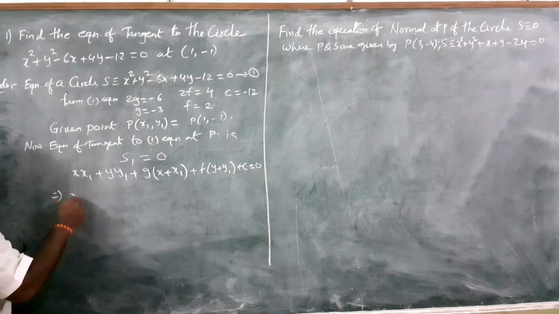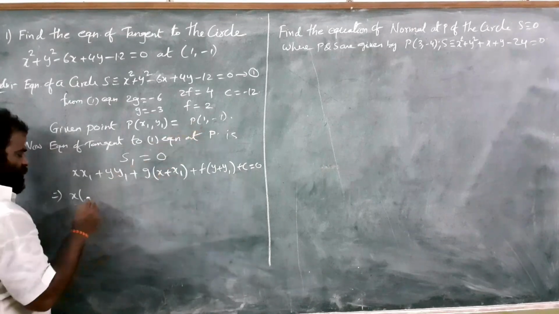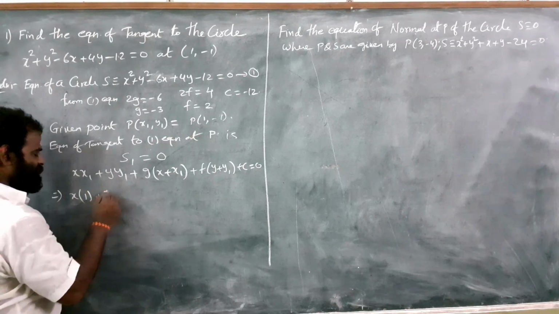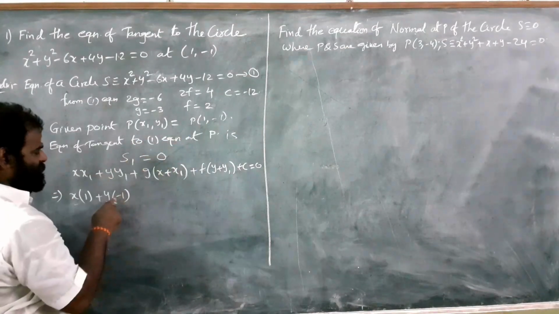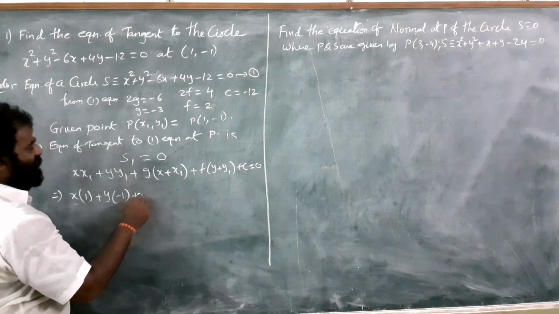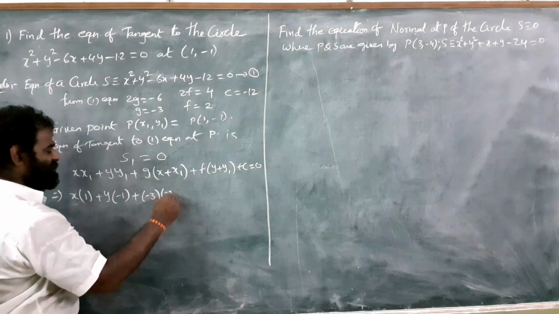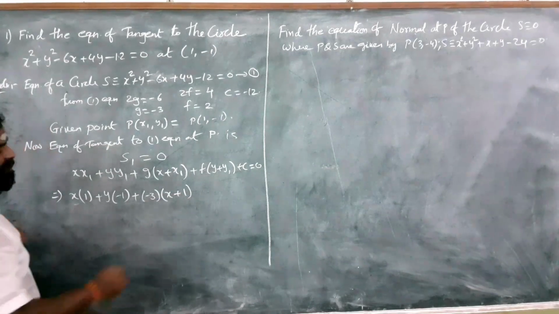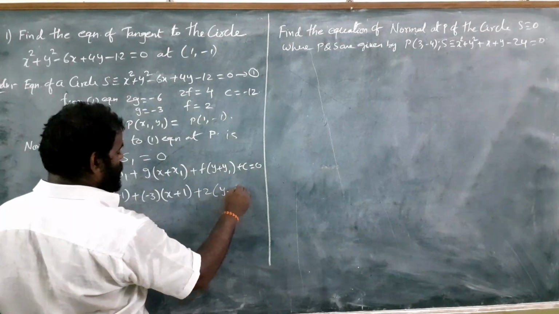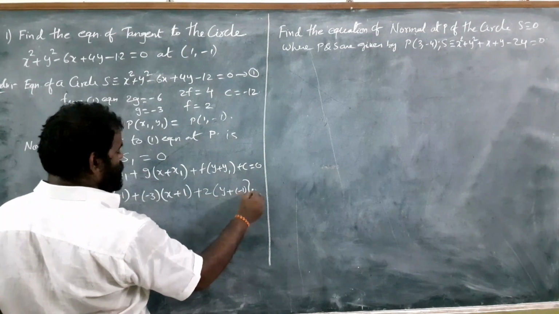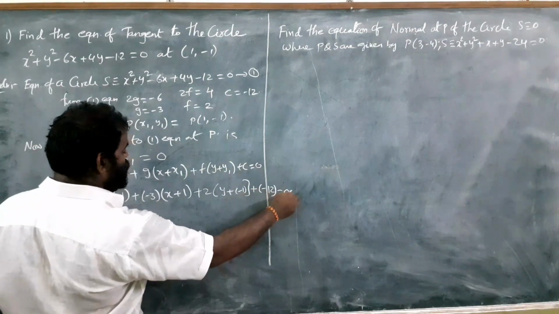x into x1, and x1 and y1 come from this point. So x1 is 1, plus y into y1, which means minus 1, because the point is (1, minus 1), so minus y. Plus g; what is g here? Already we took g as minus 3, into (x plus x1), which means (x plus 1), plus f, which is 2, into (y plus y1), where y1 is minus 1, plus c, which is minus 12, equal to 0.